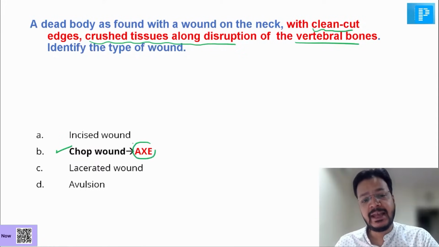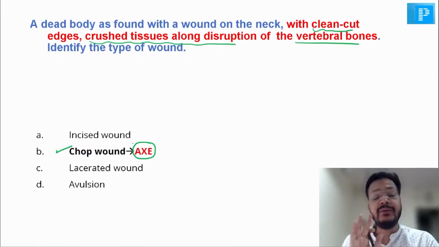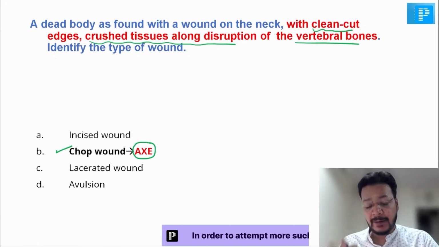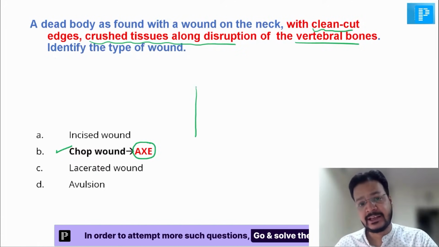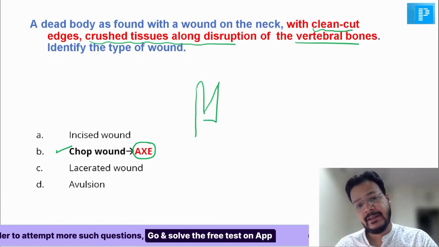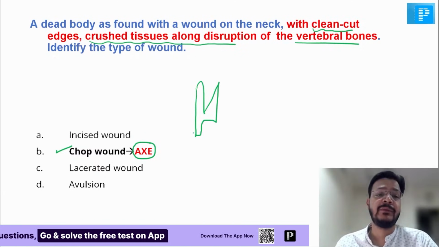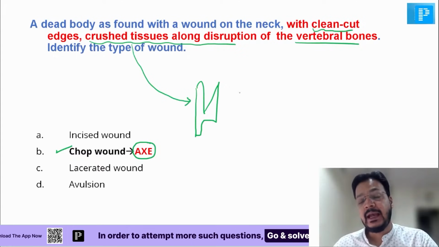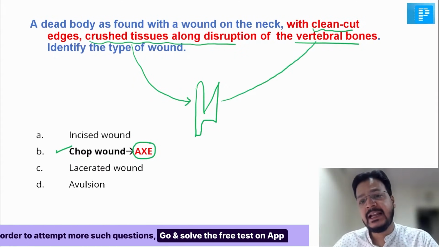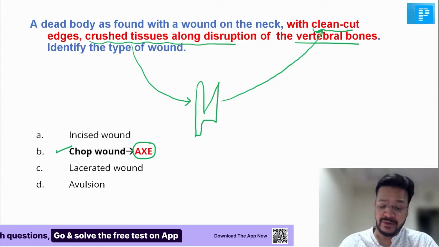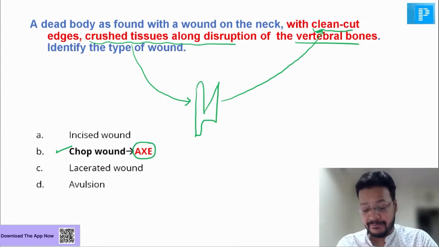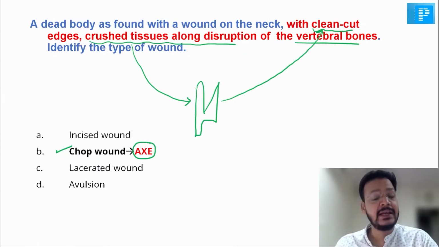Chop wound is caused by a heavy sharp edge weapon. A very important example of a heavy sharp edge weapon is an axe. If you see, this is the axe. Now, sir, because of the heavy weapon, there is a crushed tissue. And because of the sharp edge, there are clean cut edges. It's not incised because there are crushed blood vessels. Yes, my dear friend, absolutely right.